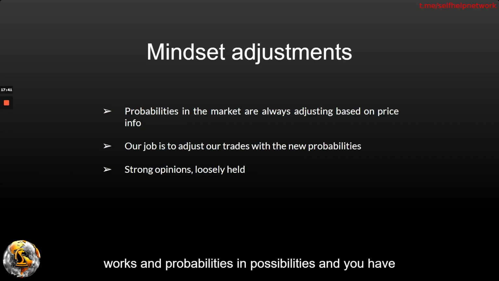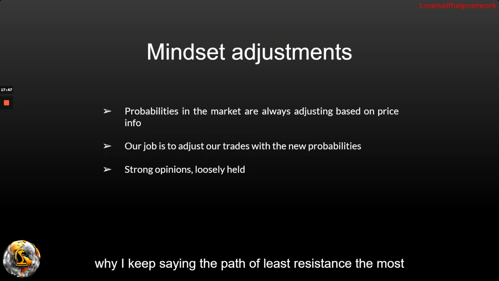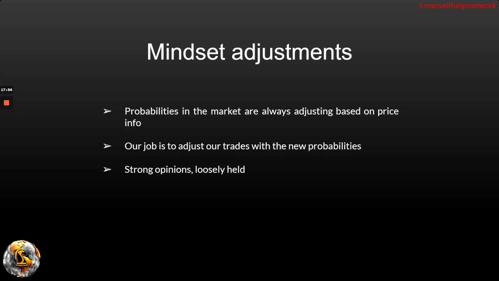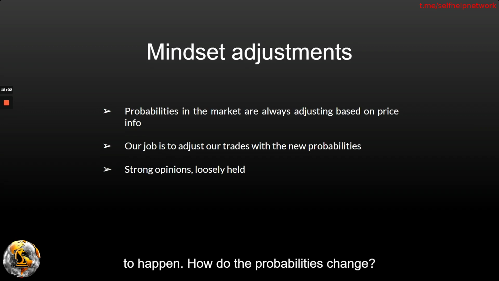The world works in probabilities, in possibilities, and you have to account for that. And you have to take the route, that's why I keep saying the path of least resistance, the most probable route, because we have to think in terms of probabilities. Sometimes the least probable route happens. You have to be prepared for that, and you have to account for it when that starts to happen. How do the probabilities change?